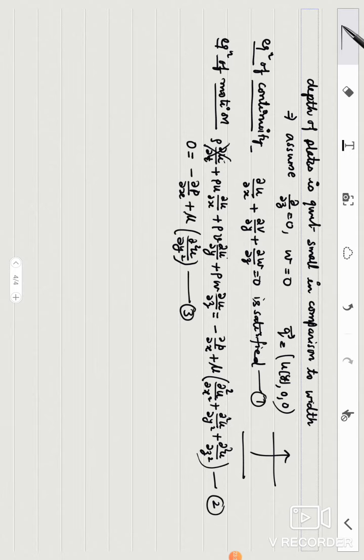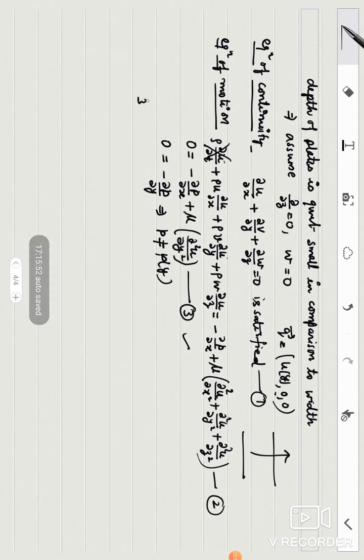Similarly, if I write for y direction, I am getting 0 because everywhere here will be v and v is already 0. So minus delta p/delta y, and then in here mu times the Laplacian on v, and v is already 0. So you are left with delta p/delta y is equal to 0. This implies p is not a function of y, it is a function of x alone because of this equation. Okay.